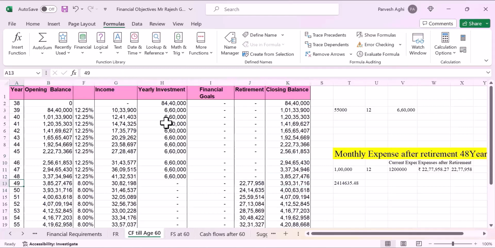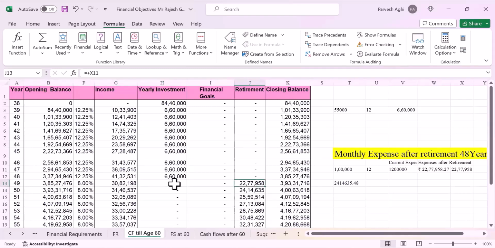Now when he attains the age of 48, he retires. Then at the age of 49 he starts with a balance of 3 crore 85 lakhs, which is coming from the closing balance at the age of 48. On this he is going to earn 8%. We can check this, which is 8% of 3 crore 85 lakh 27,000. Then he is not going to have any income because he is retired from the armed forces.